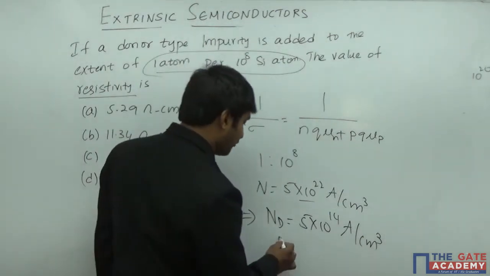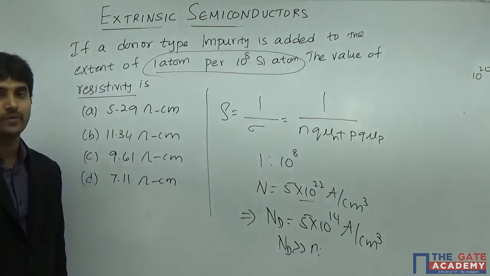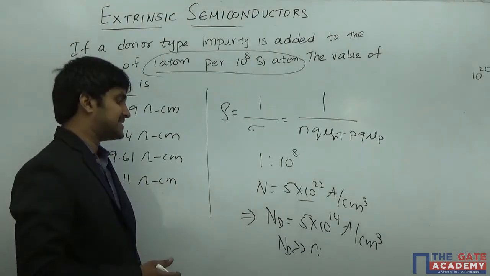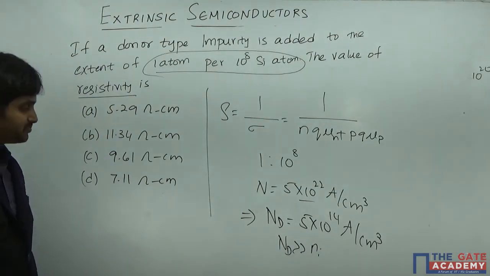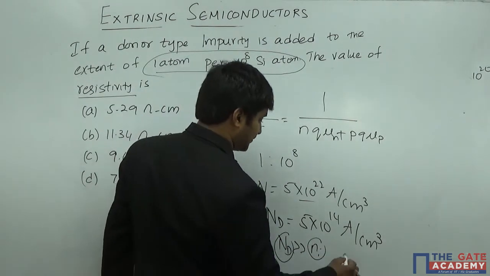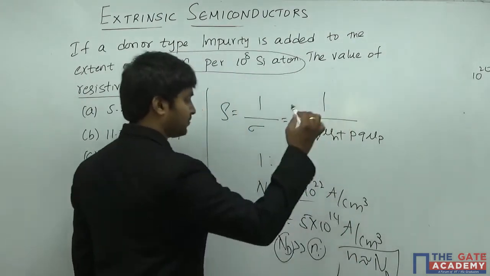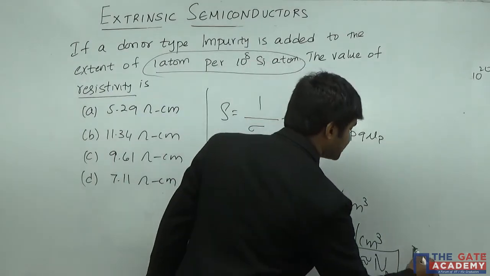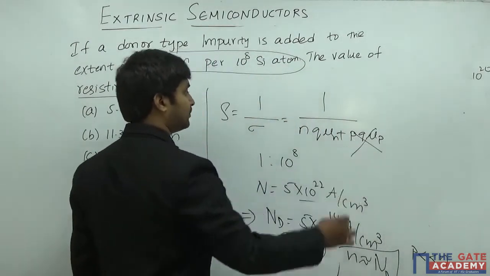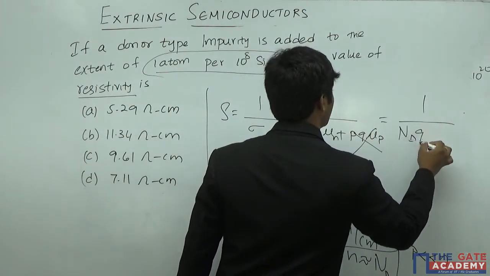Clearly you can see that the value of Nd is much higher when compared to the value of Ni. Generally the value of Ni is 1.5 into 10 power 10 electron hole per centimeter cube in the case of silicon. Nd is much higher when compared to Ni. So the value of N is almost equal to the value of Nd, and the value of P is going to be much less when compared to the value of N. So we can remove this completely. So I can write it directly as 1 by Nd q mu.